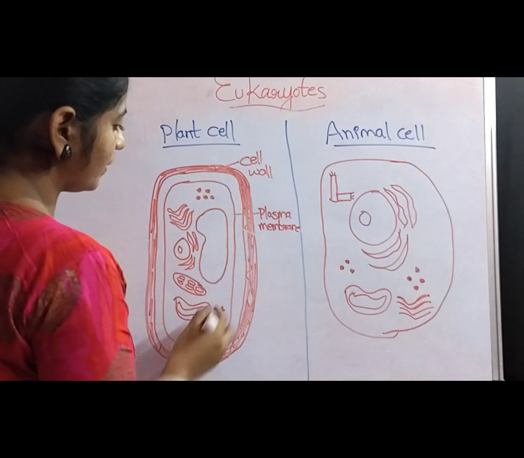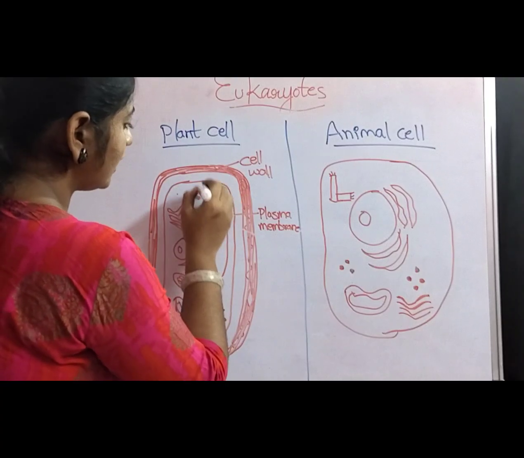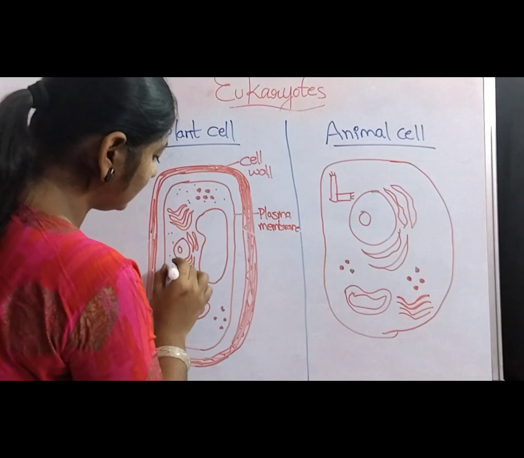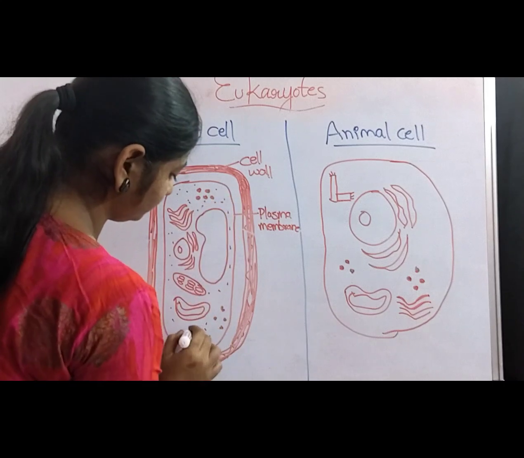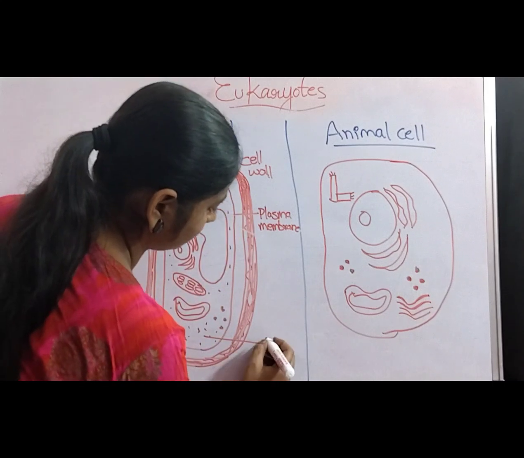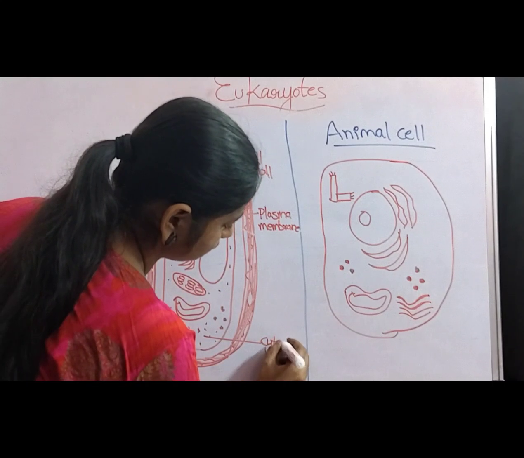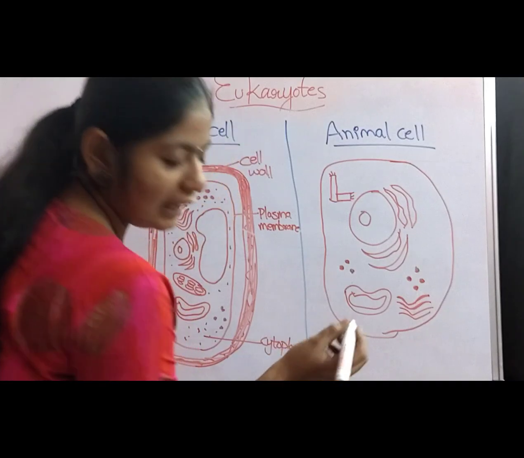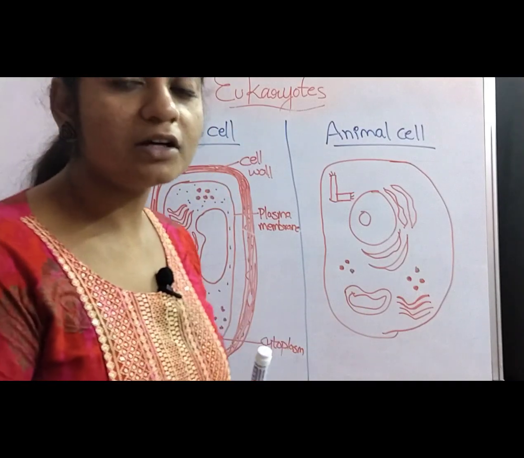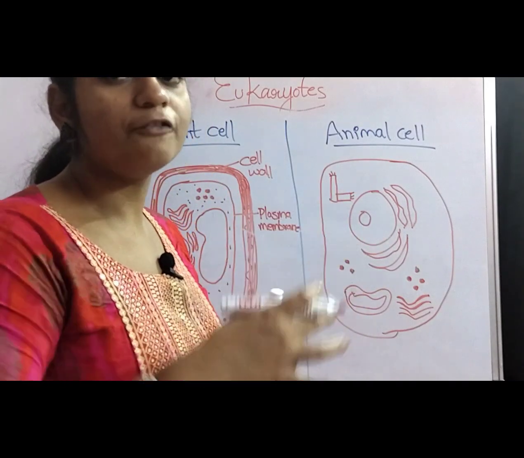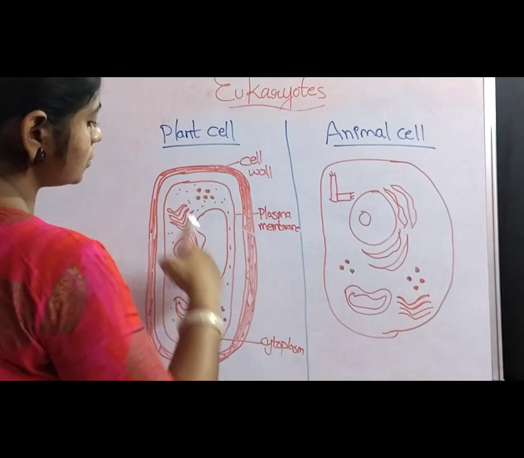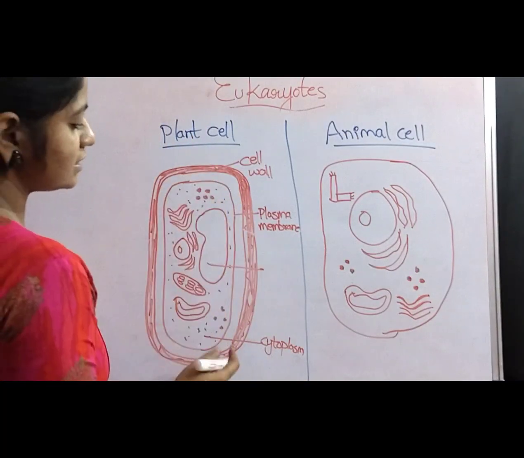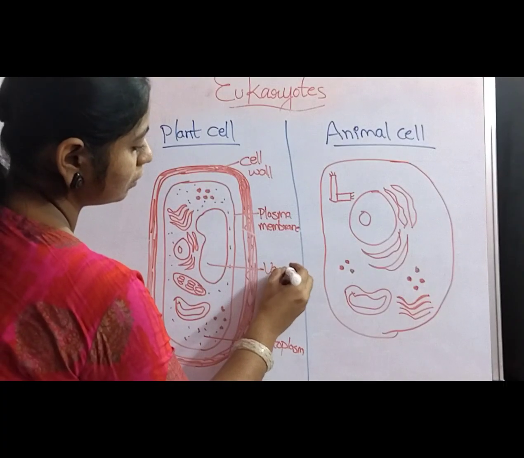Inside the plasma membrane, the cytoplasm, a fluid-like substance which occupies the complete cell, is present. In the cytoplasm, the cell organelles are observed and they are freely floating in the cytoplasm. What are those cell organelles which are observed in the plant cell? Vacuole.